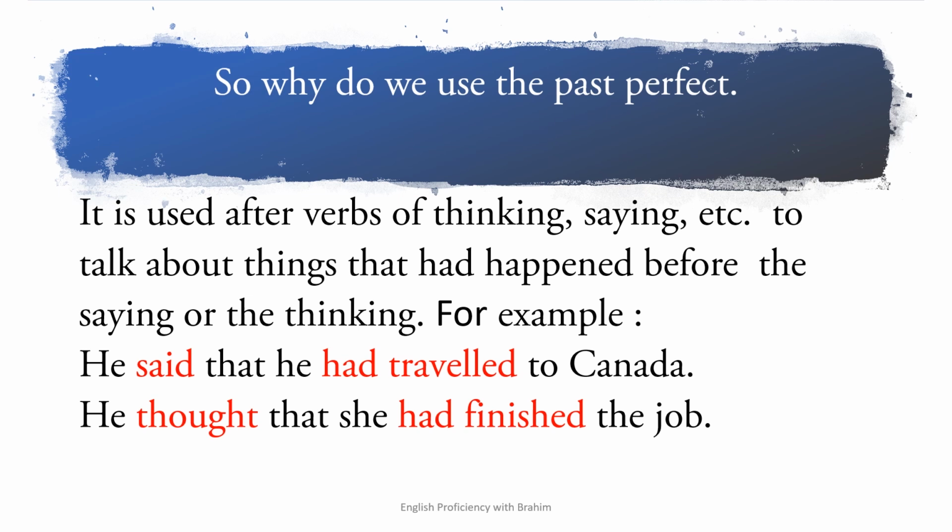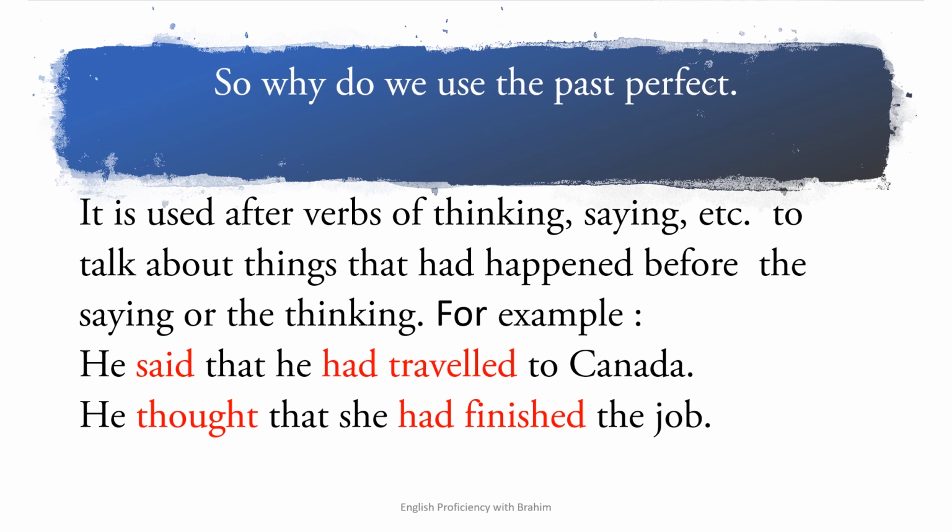For example, he said. When did he say that? He said that in the past. Okay, what did he say? He said that he had traveled to Canada. For example, you met your friend yesterday, and your friend said to you, I traveled to Canada. This was yesterday. But now you want to tell me.